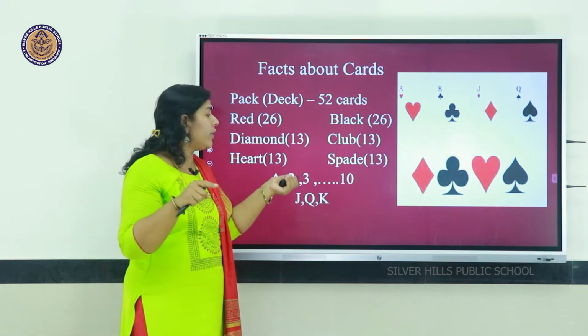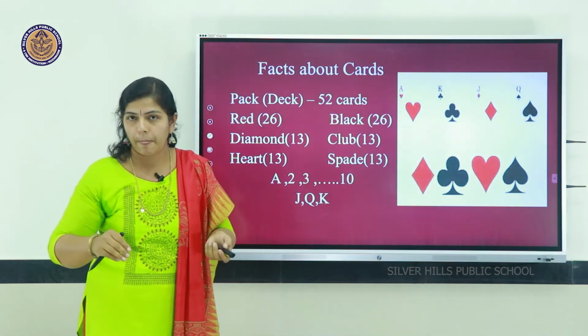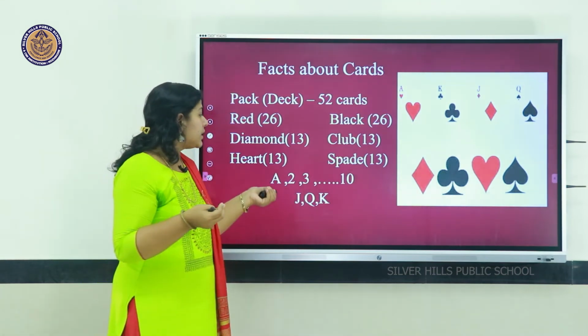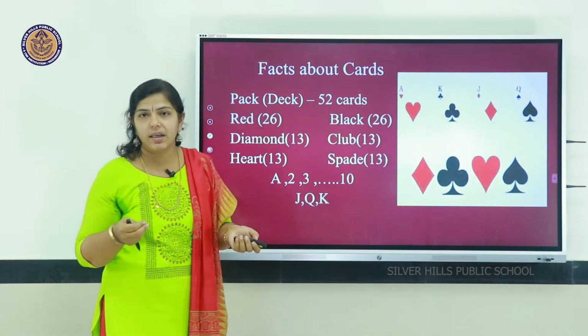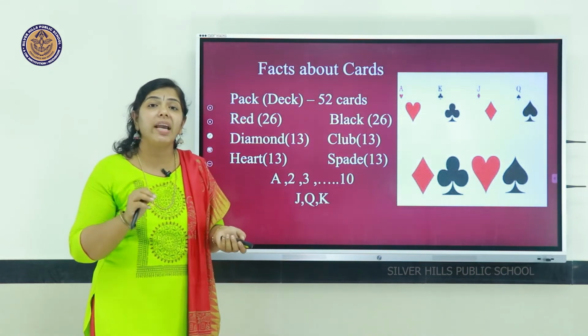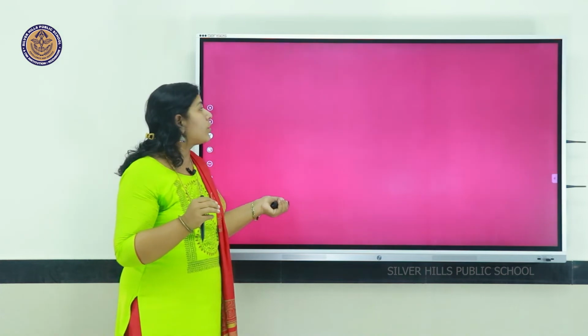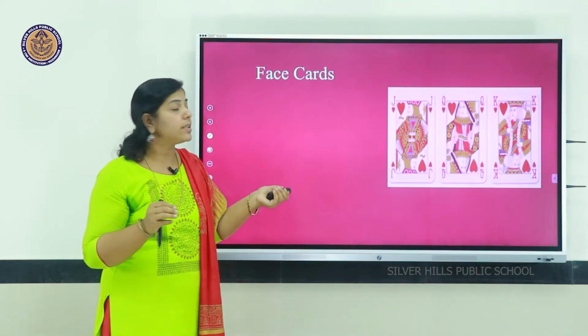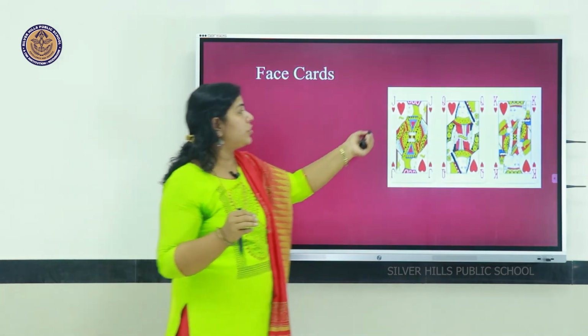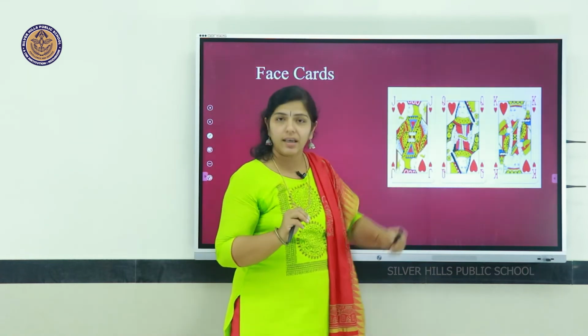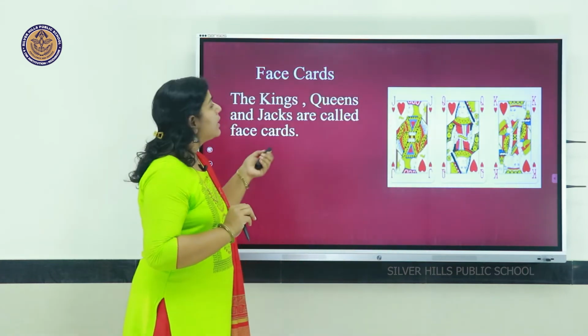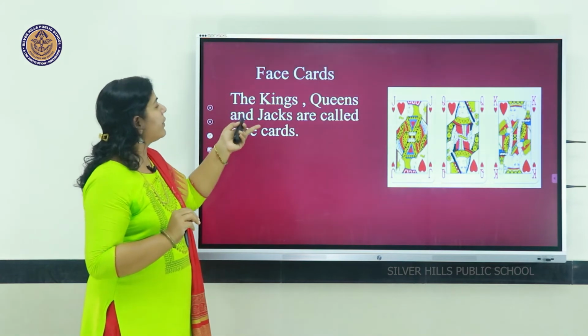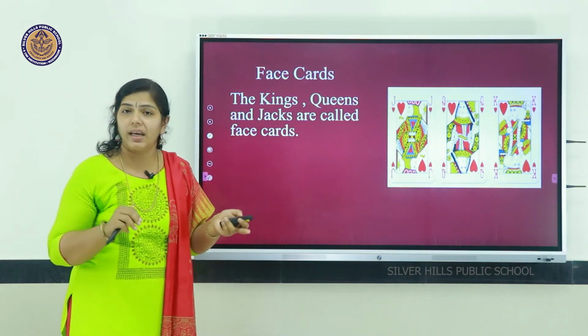Then 2, 3, 4, 5 up to 10. Then after 10, we have 3 more cards. That is what we call face cards. That is Jack, Queen, King. All the cards like this, the kings, queens and jacks are called the face cards.